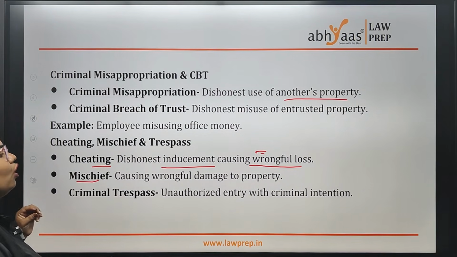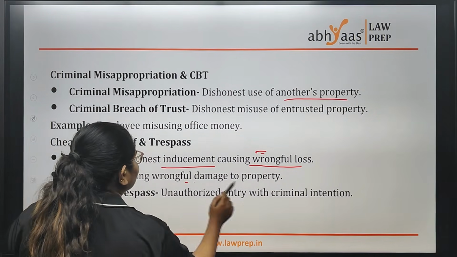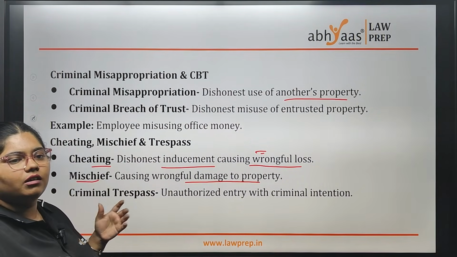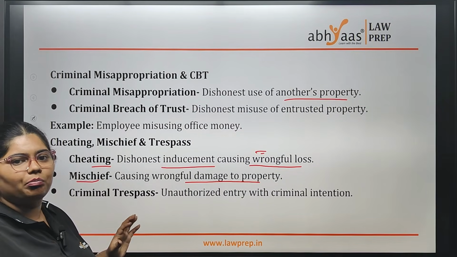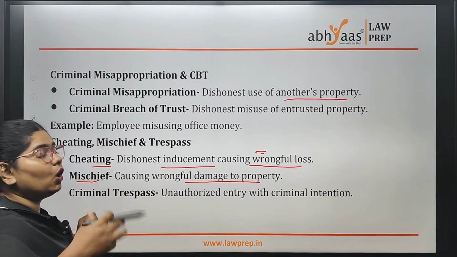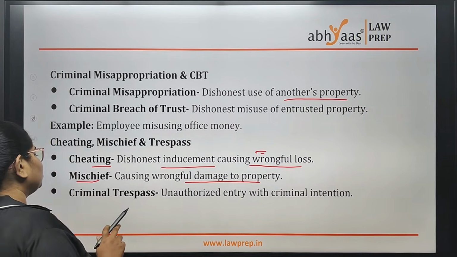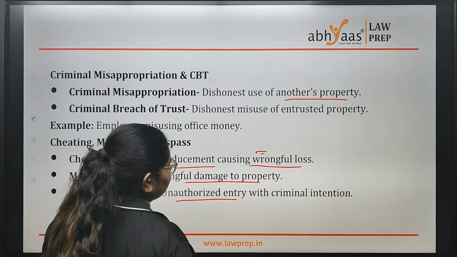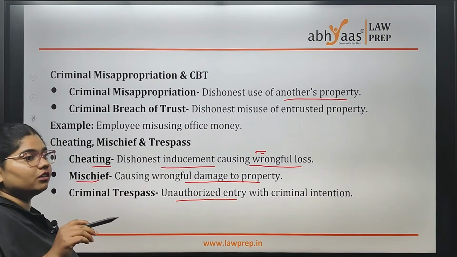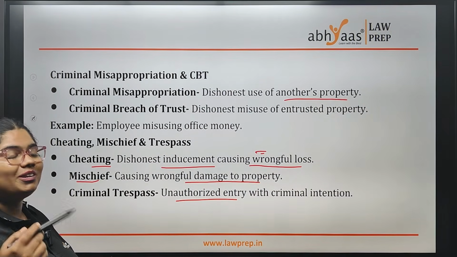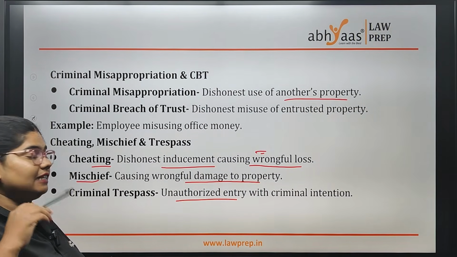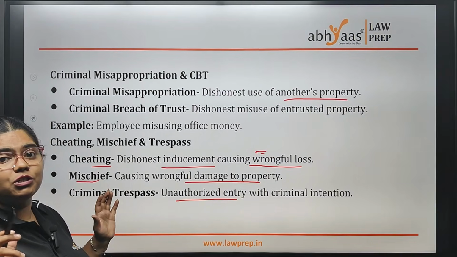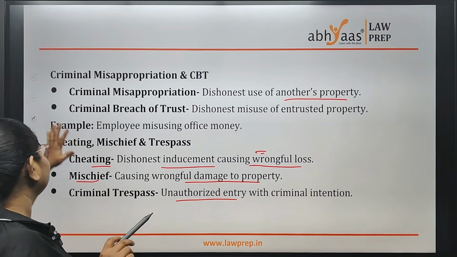Mischief is nothing but causing wrongful damage to property. Mischief means even small damage to the property is mischief. When someone causes damage to your property, that is mischief. Criminal trespass is entering unauthorizedly with a criminal intention. If someone enters my house, inside my property, without any permission, that is criminal trespass.